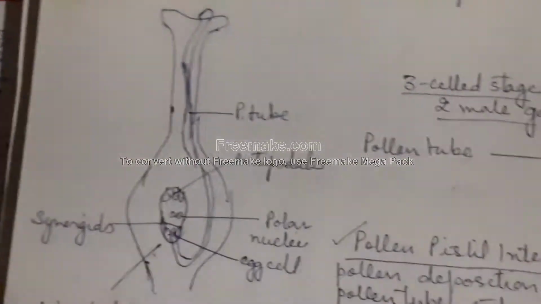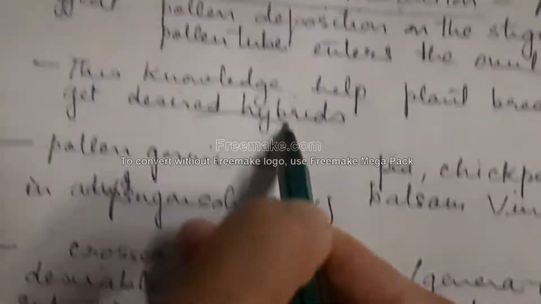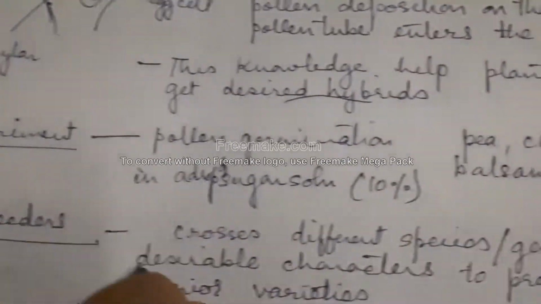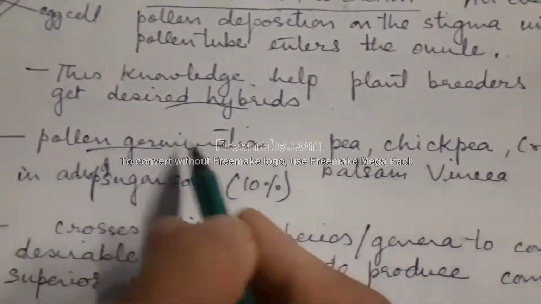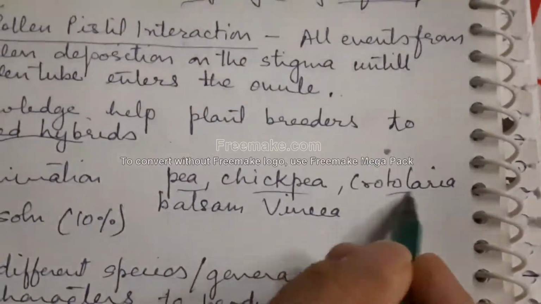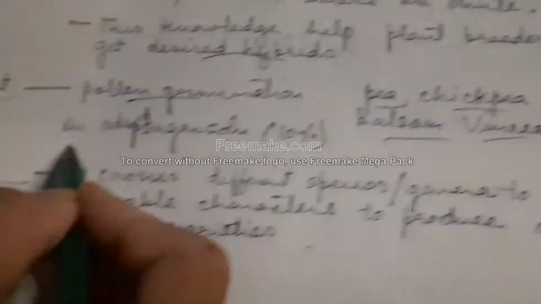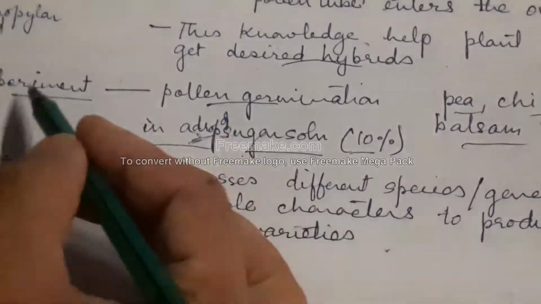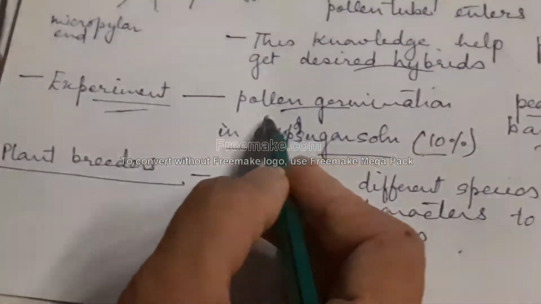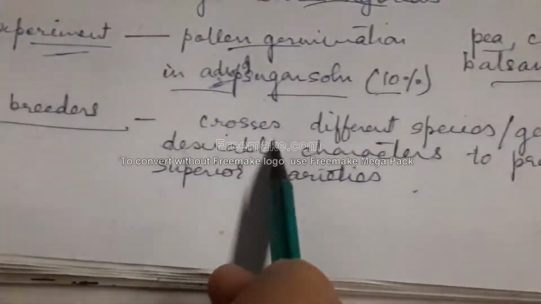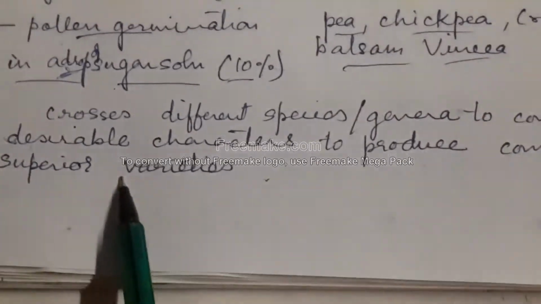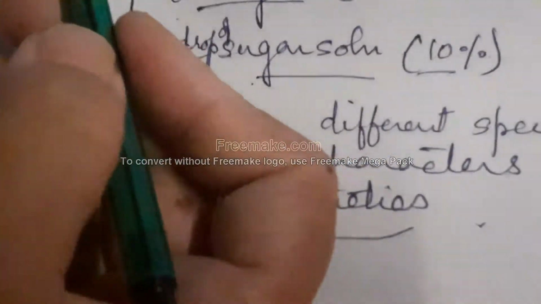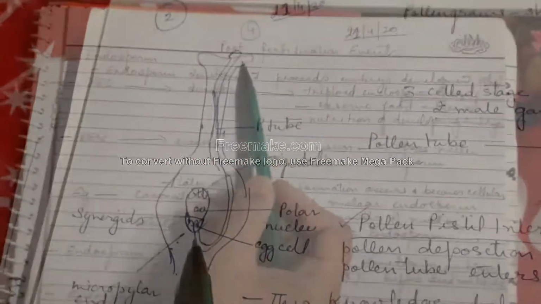Now this knowledge helped plant breeders to get the desired hybrids, and there's an experiment we'll be doing in the lab on how pollen grains germinate. Various pollen grains of pea, chickpea, crotalaria, balsam, vinca are put in a drop of 10% sugar solution, and they do germinate and we can see them under the microscope. Now plant breeders cross different species or genera to combine desirable characteristics to produce commercially superior varieties. Double fertilization we will study in the next video.